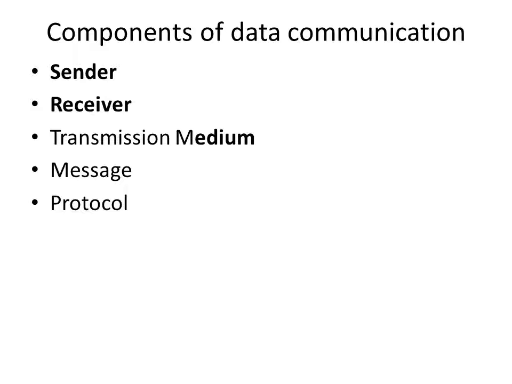Components of data communication. What are the components of data communication? The components are sender, receiver, transmission medium, message, and protocol. Sender is the one who is sending the messages for making the communication with the receiver.